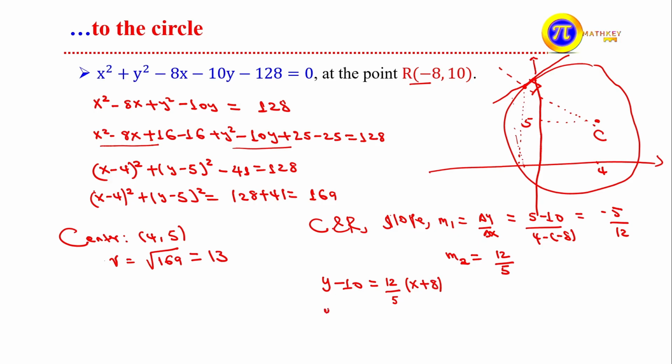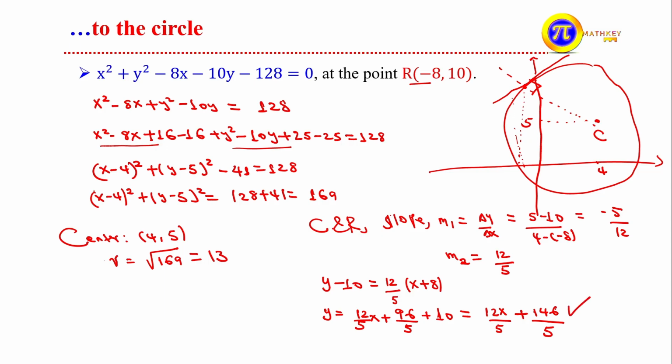So x plus 8, and y is equal to 12 over 5 times x plus 12 times 8, that is 96 over 5, plus 10 to the right side. The LCM is 5, so y is equal to 12 over 5 x plus 96 over 5 plus 10 times 5, that is 50. 50 plus 96 is 146, divided by 5.